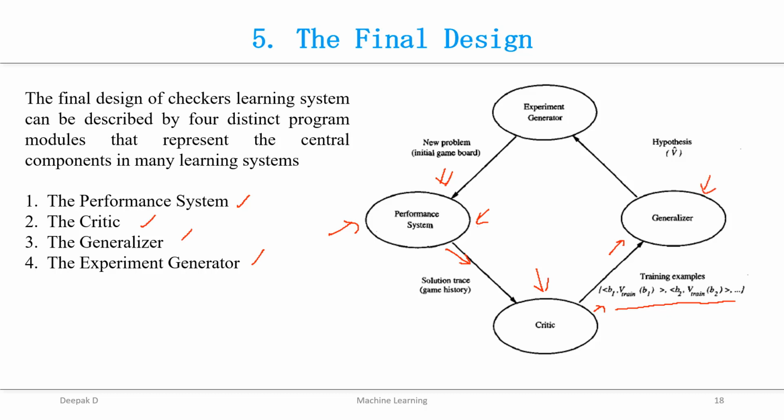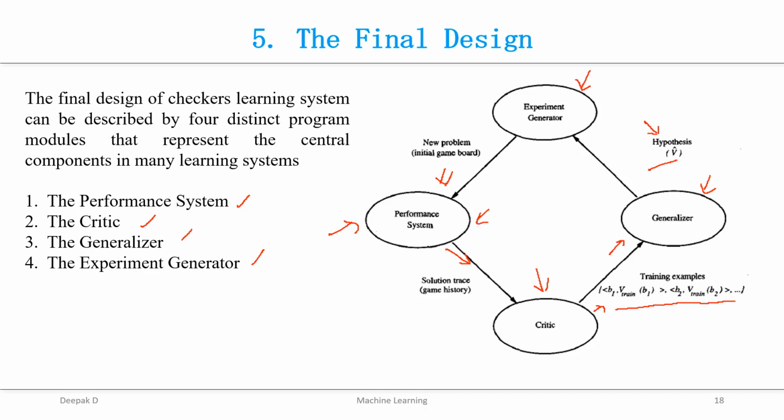The generalizer module produces an output hypothesis that estimates the target function. It generalizes from specific training examples, hypothesizing a general function that covers these examples and other cases beyond the training examples.